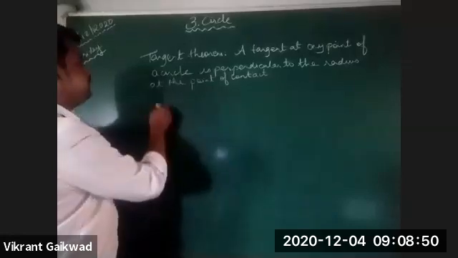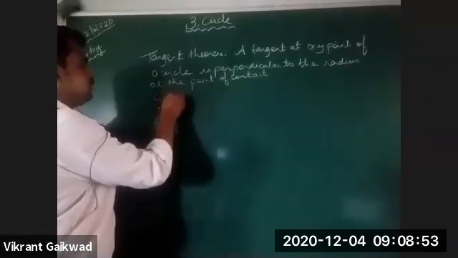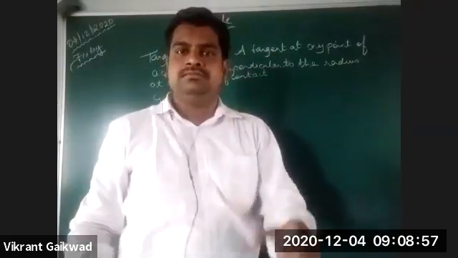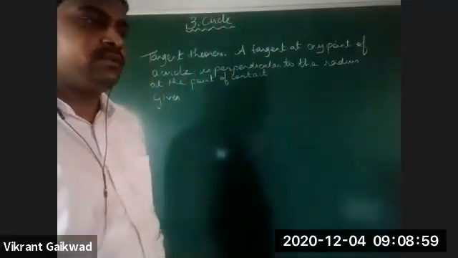Now what is given? From the statement you'll understand that the tangent is given and the radius is given.